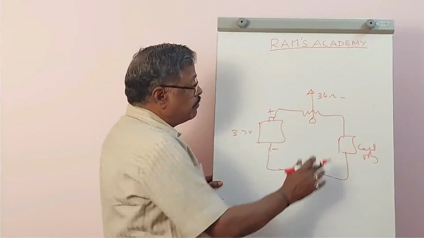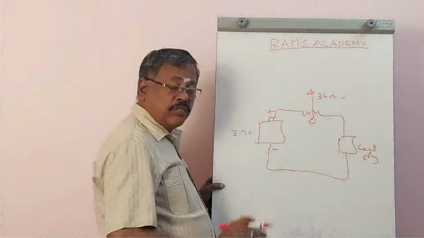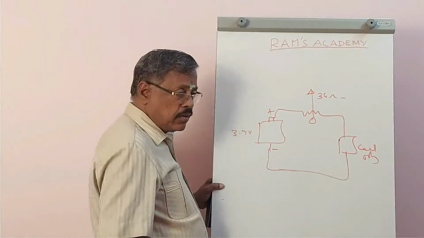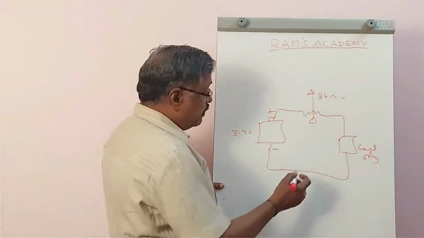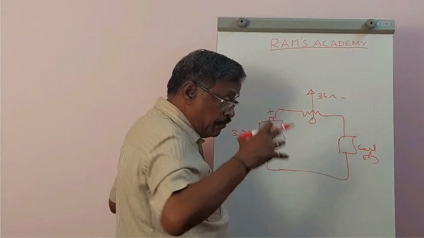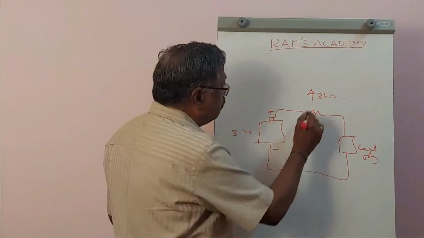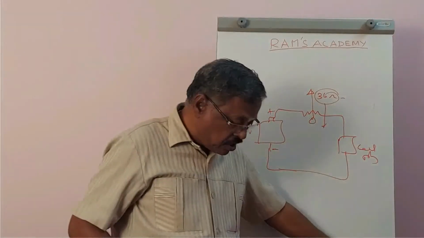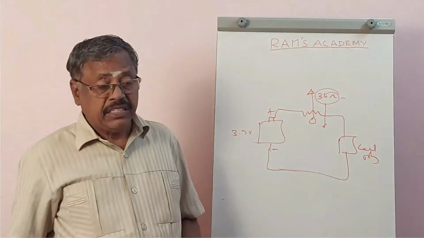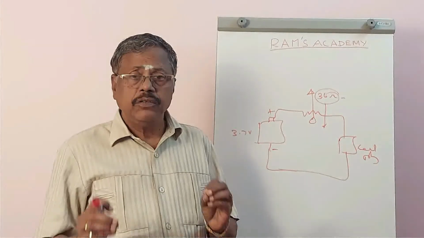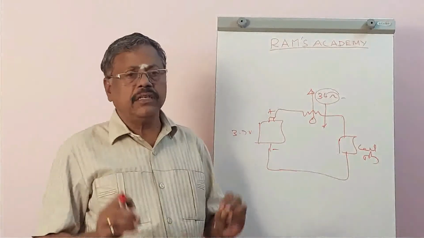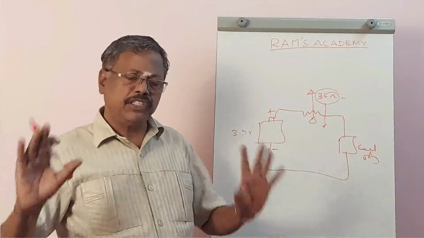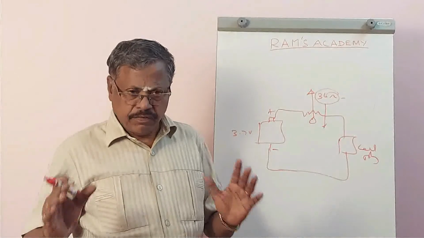That is why when it is completely discharged from 100% to 0 level in a cellular phone, the performance is not good. We have to recharge it. If we start recharging, what we are doing is just bringing this 36 ohm to 0. Therefore, please understand, charging and discharging of the battery is simply changing the internal impedance of that battery. That's all. Discharged condition means internal impedance is very high. Charged condition means very low resistance.